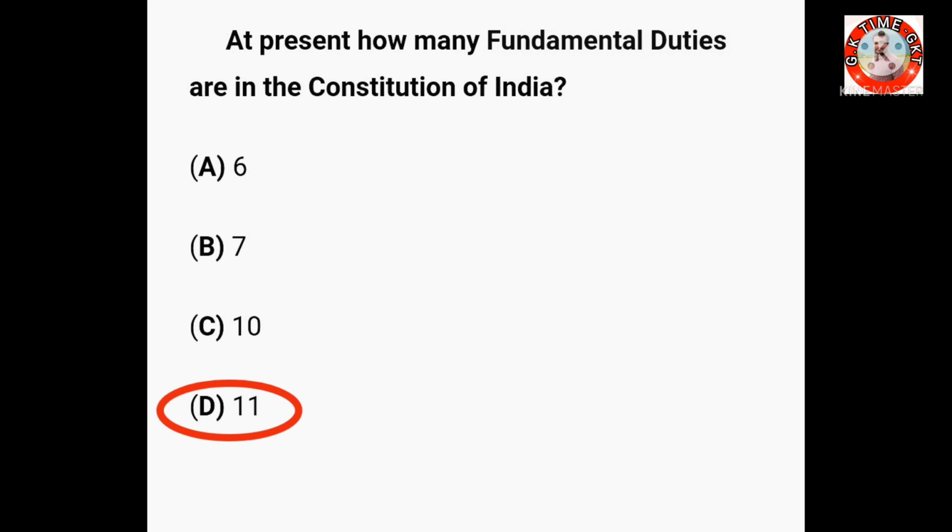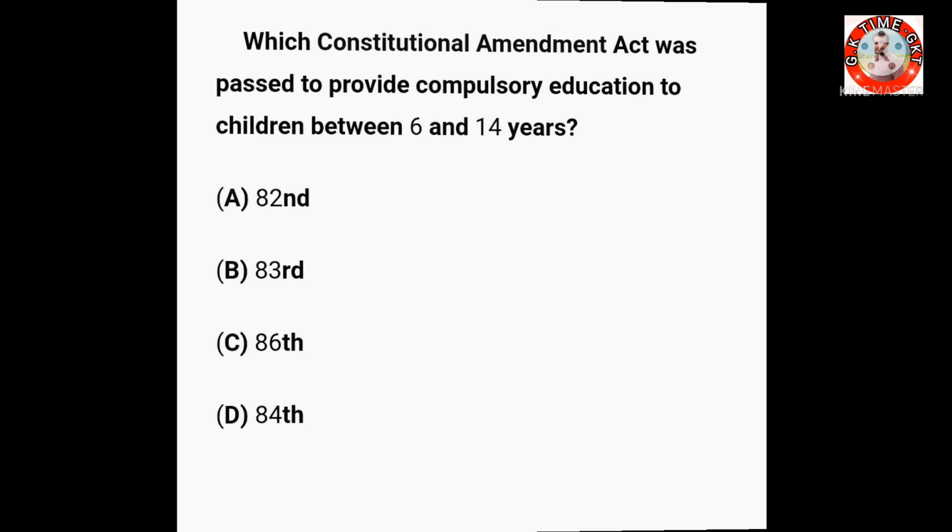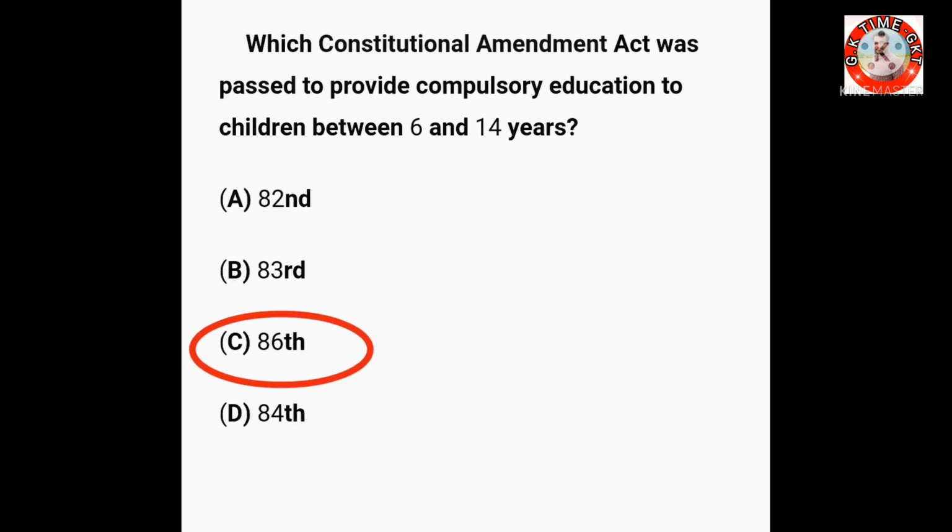Then the next question. Which Constitutional Amendment Act was passed to provide compulsory education to children between 6 to 14 years? 82, 83, 86 or 84? The right answer is 86.